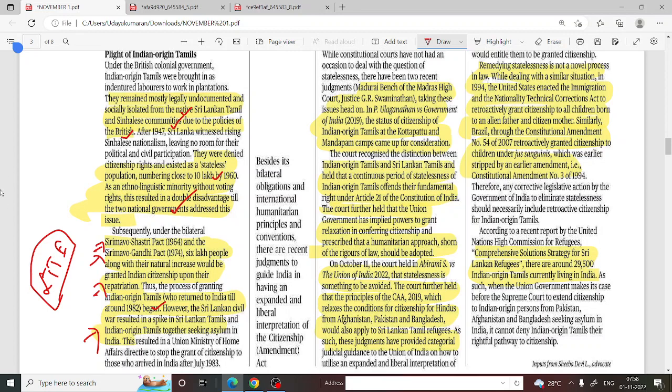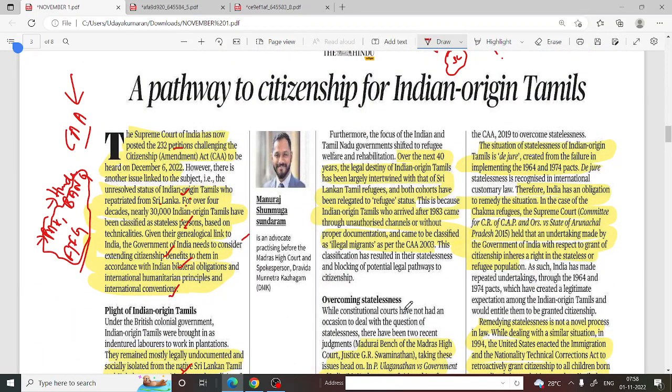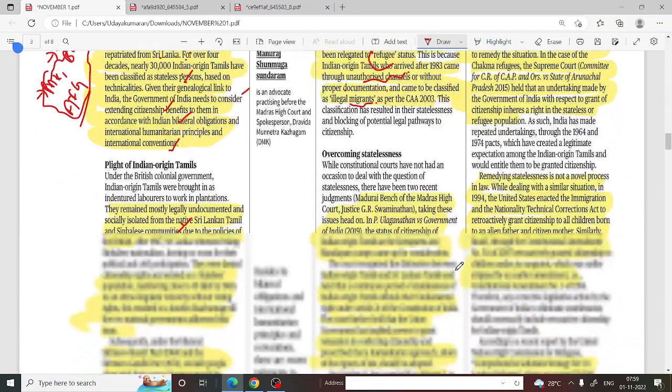So these people were illegal immigrants, right? Not legal immigrants. These people were illegal immigrants and they were detained in the camp. Over the next 40 years, the legal destiny of Indian origin Tamils has been largely intertwined with the Sri Lankan Tamil refugees, and both cohorts have been relegated to refugee status, right? This is because Indian origin Tamils who came after 1983 came through unauthorized channels or without proper documentation and came to be classified as illegal migrants as per CAA 2003.